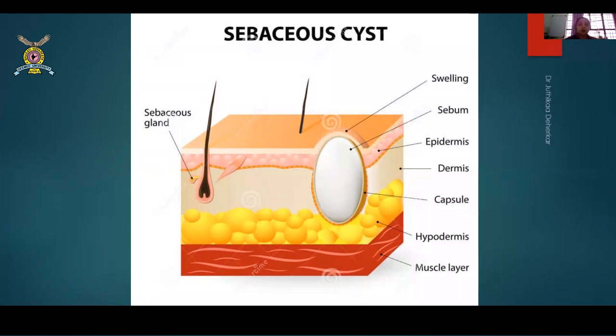Okay, so automatically when there is some attachment to the skin, these sebaceous cysts will not be mobile. They cannot move around because they are fixed. They are attached to the skin. Whereas lipomas are not in the skin; they are in the subcutaneous plane, so they can easily move about. So there is a slip sign which is easily seen in a lipoma. Okay, so these are certain ways you can differentiate between the two. So let's see now the different swellings.